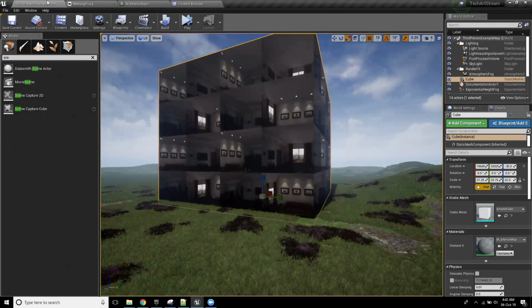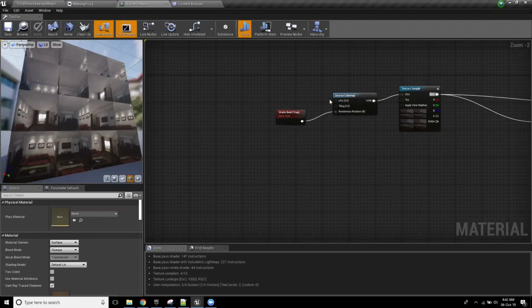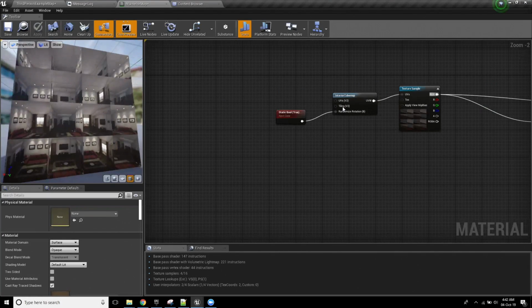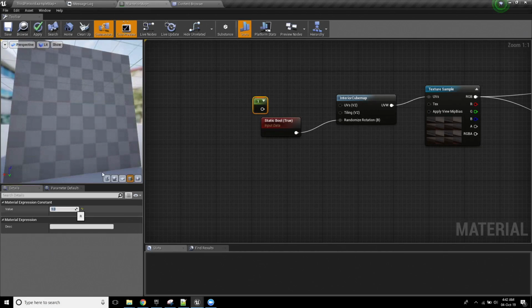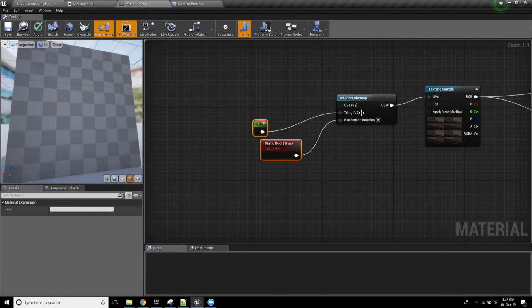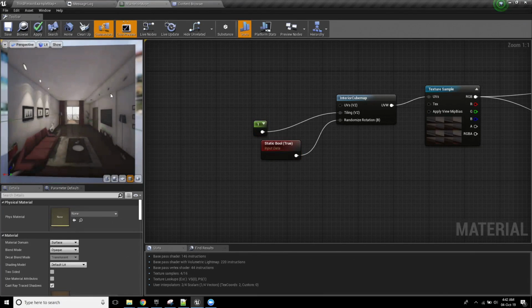Excuse me. And what we're going to do is we're going to go into this. And first thing I'm going to do is I'm going to kill the tiling. So I'm going to set this tiling, which is currently, as you can see, set to a value of 4, 4, which means 4 rooms by 4 rooms. And I'm just going to set that to a value of 1. Okay. Now, by setting this to a value of 1, it's just going to give me one big old room as we look through this.